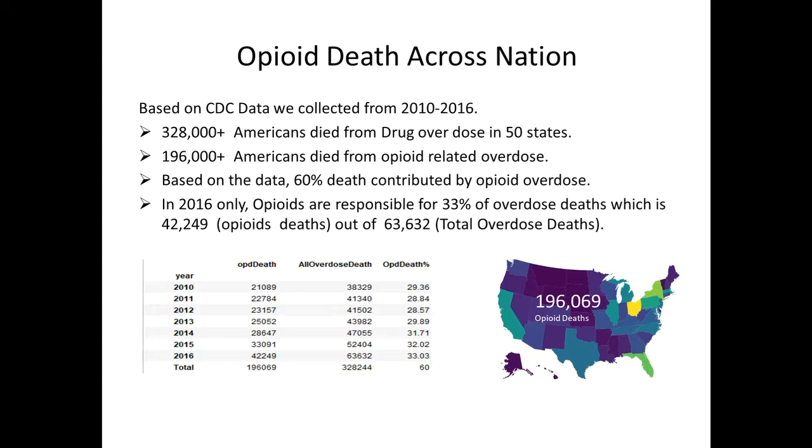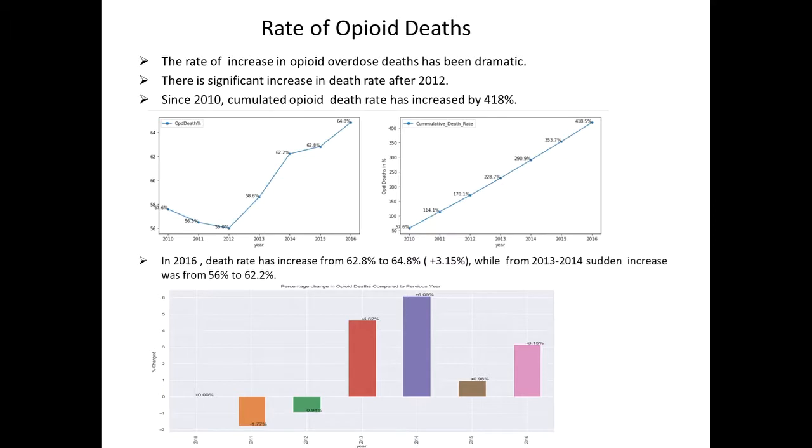In 2016 only, opioids are responsible for 33% of overdose deaths, which is 42,249 out of 63,632 total overdose deaths. The rate of increase in opioid overdose death has been dramatic. There is a significant increase in death rate after 2012.